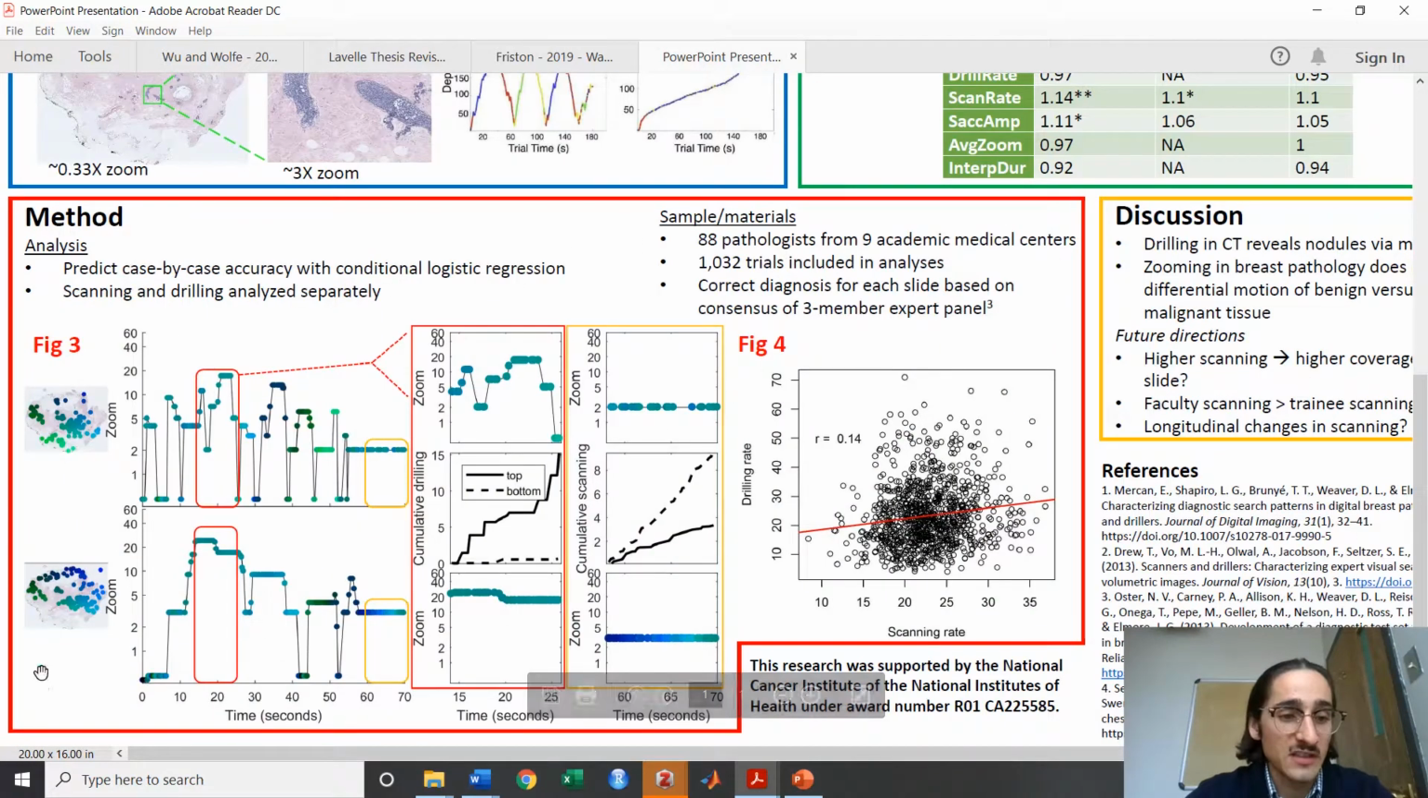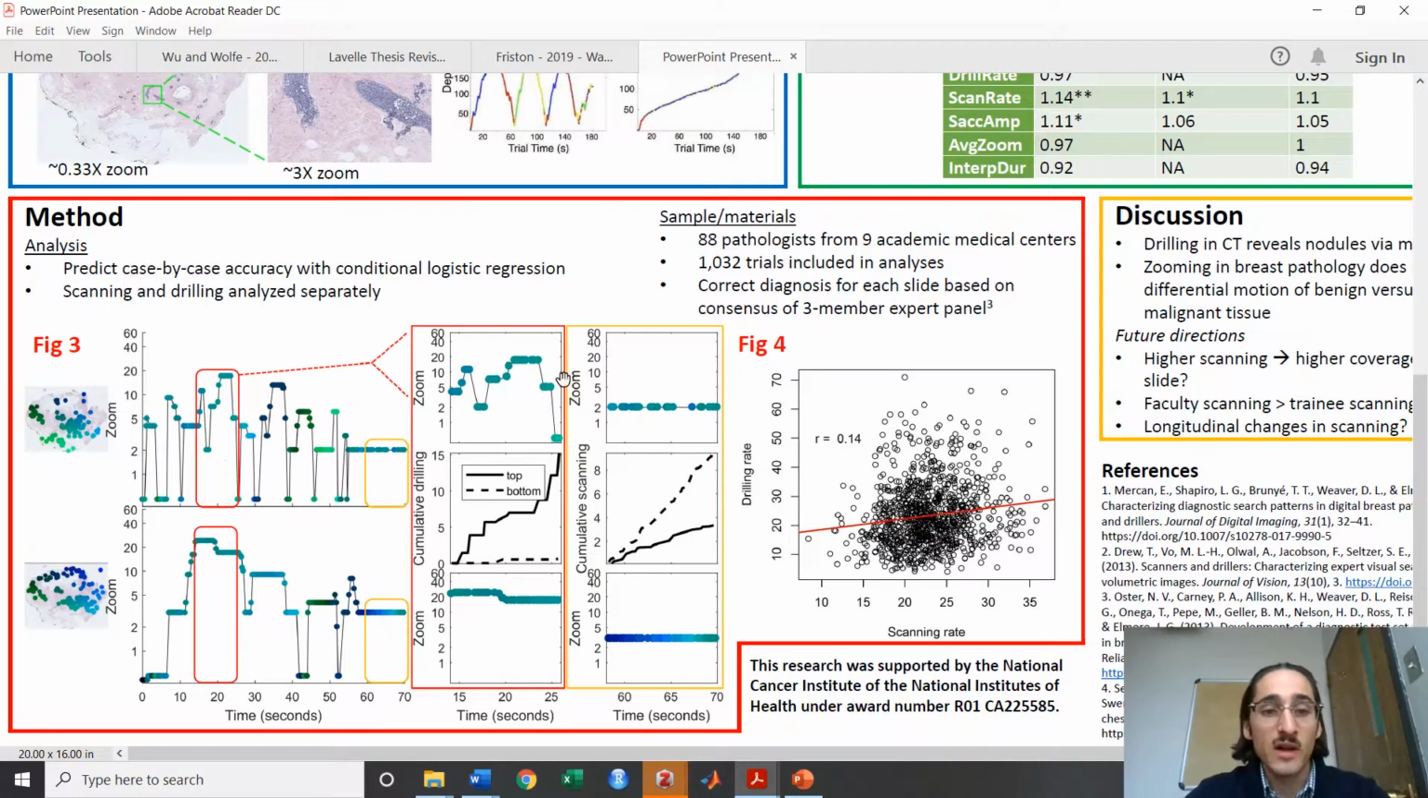Figure 3 demonstrates how we measured drilling and scanning. We had to contend with the fact that drilling was defined for three-dimensional CT scans, whereas biopsies are only two-dimensional. So rather than movement through the depth of the CT scans, we measured the movement through zoom level as the defining feature of drilling. The data from the pathologist above shows the zoom level and the coordinates of each fixation as they evaluated this case on the left.